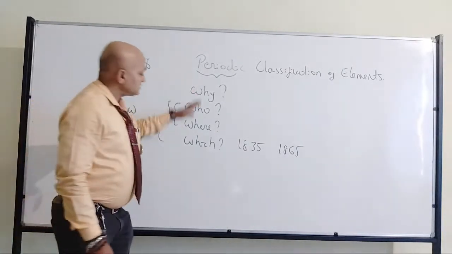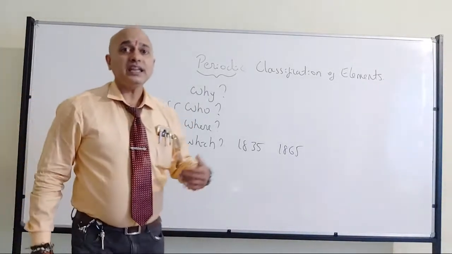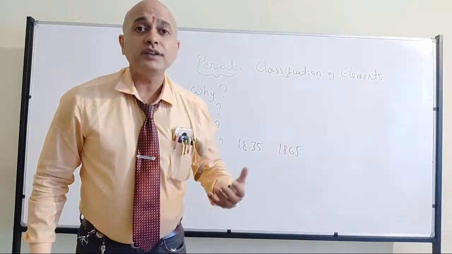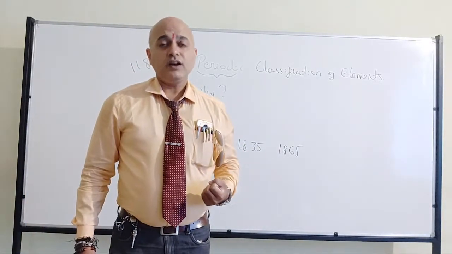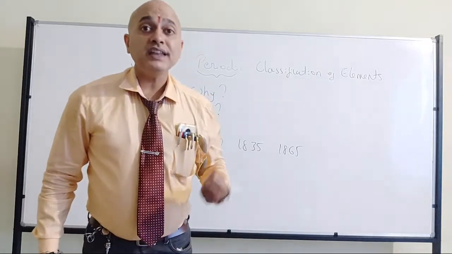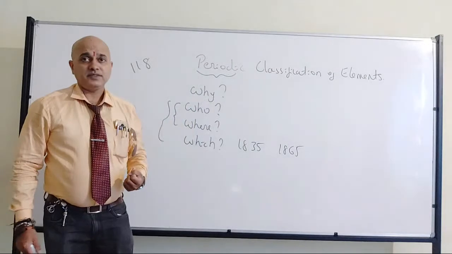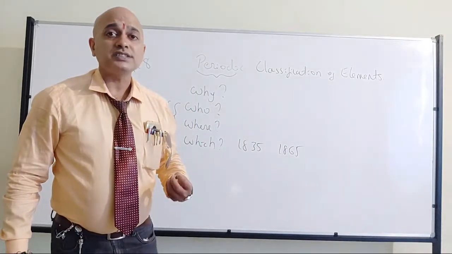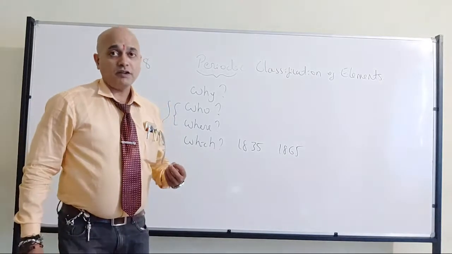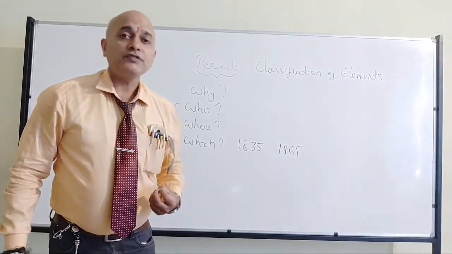If you get the answer for all these things, you will have the understanding of the periodic classification of the elements, which is very much required for chemistry. If you want to understand chemistry as a subject, we have to understand these things. All of you have understood?